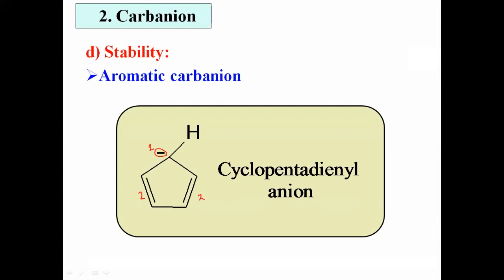Totally there are 6 electrons, and those 6 electrons are delocalized in the 5-membered ring, and therefore there are 4n plus 2 pi electrons. This particular species is cyclic. It is planar, and there are 4n plus 2 pi electrons, that is 6 pi electrons, and delocalization is also maximum. Hence, the cyclopentadienyl anion is the most stable. It is the most stable carbanion, and this is due to the aromatic stability. This is about the influence of aromatic nature and how those carbanions are more stable due to aromatic nature.